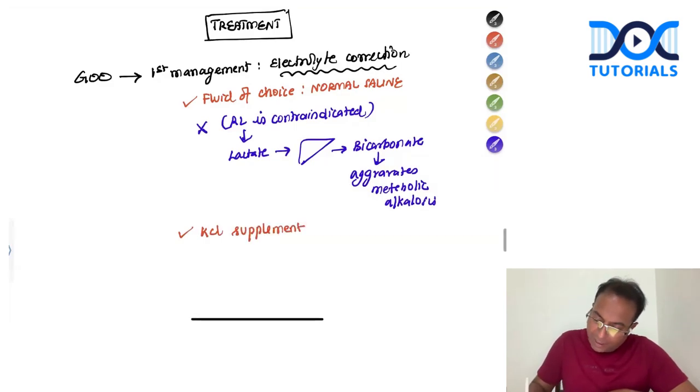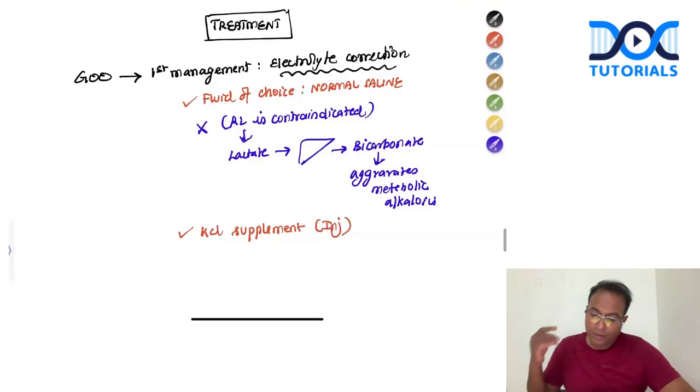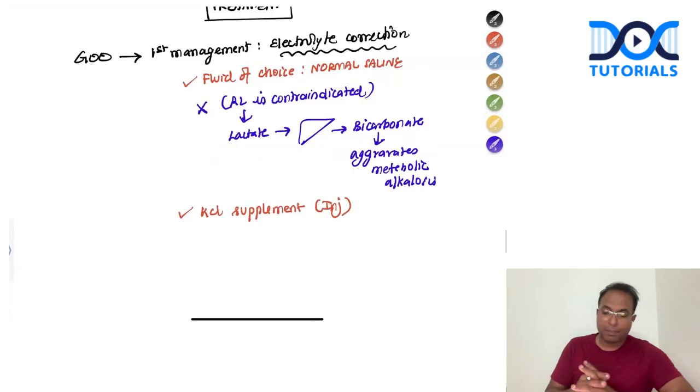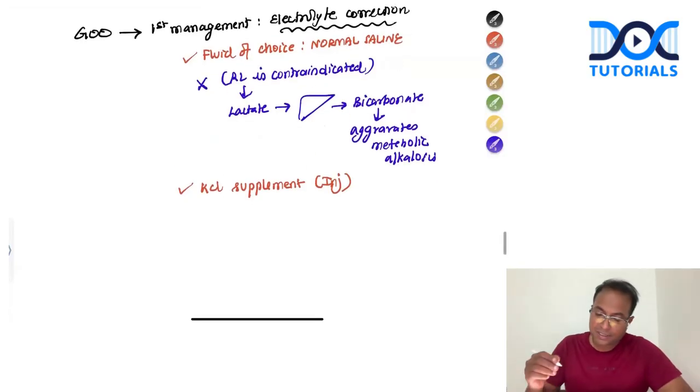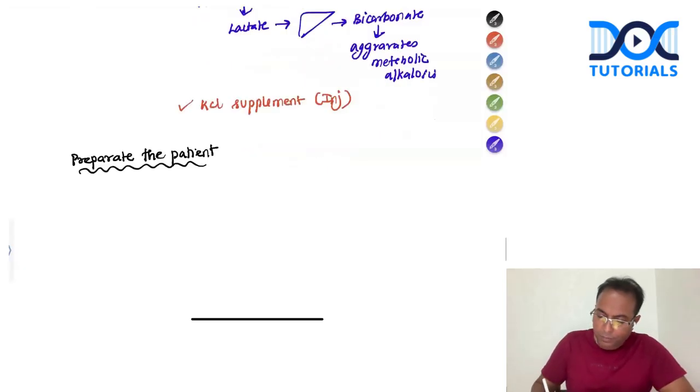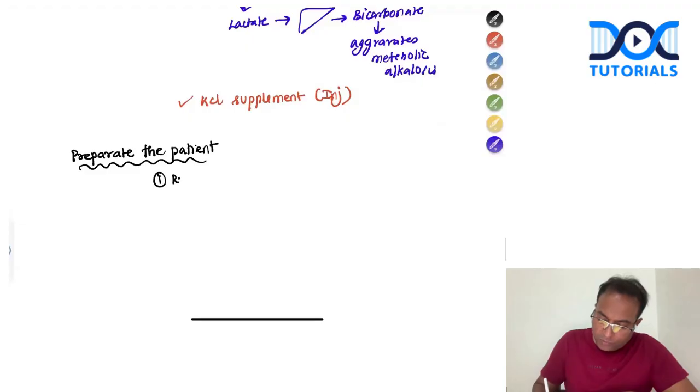You can give KCl supplement if there is so much hypokalemia. KCl supplement can be given in injection form also. When there is so much hypokalemia, nothing wrong, you can give KCl supplement. So please remember, first management is electrolyte correction and prepare the patient for surgery. We cannot directly take the patient for surgery tomorrow. First, put a Ryle's tube and do a wash for 3 to 4 days. You have to do Ryle's tube wash.